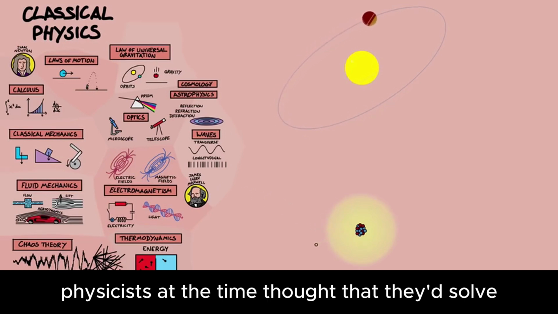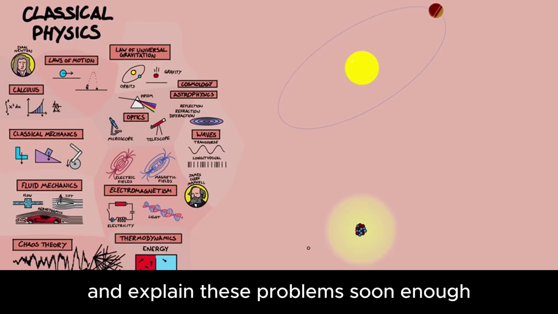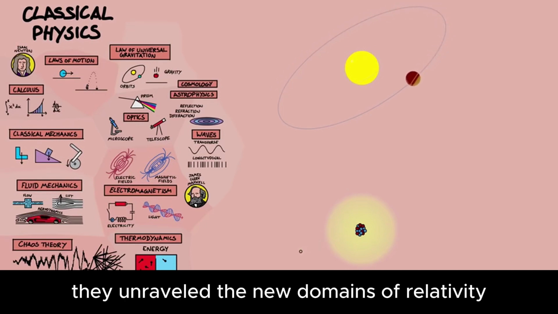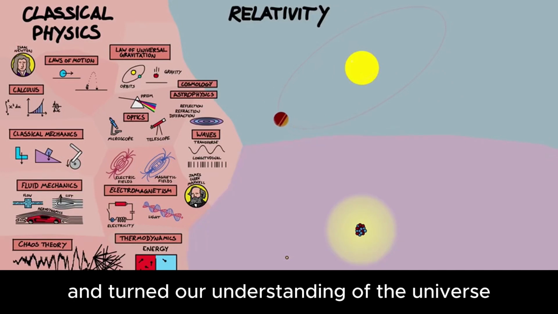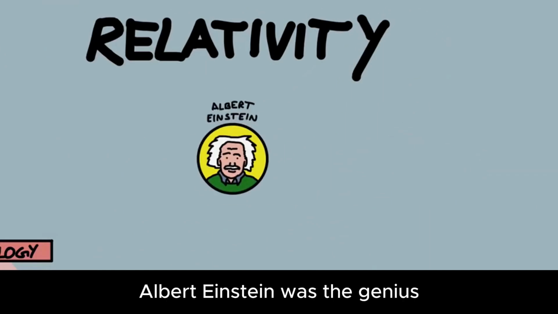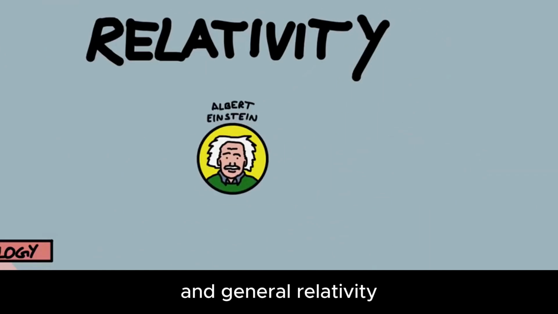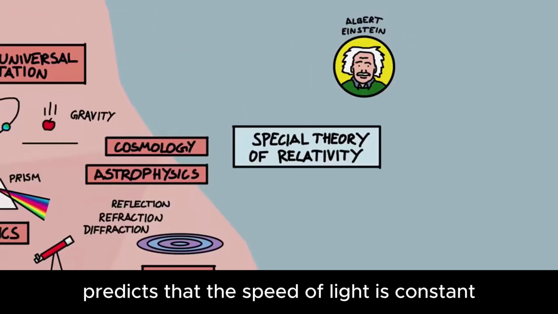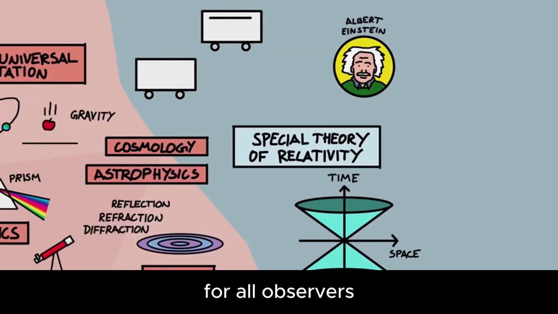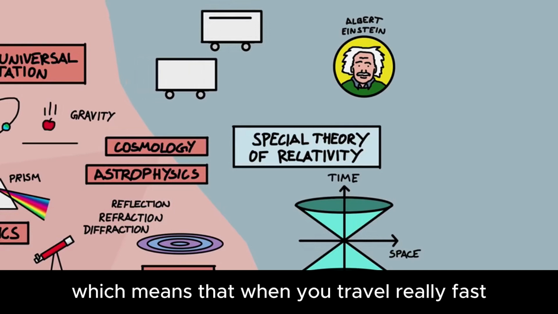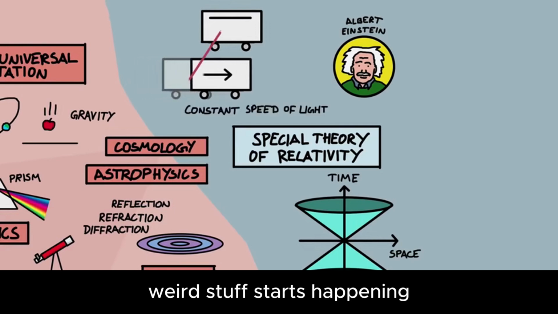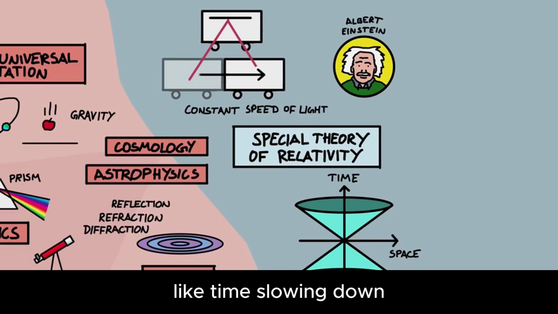Physicists at the time thought that they'd solve and explain these problems soon enough, but poking at them, they unravelled the new domains of relativity and quantum physics and turned our understanding of the universe completely on its head. Albert Einstein was the genius who developed the theories of special and general relativity. Special relativity predicts that the speed of light is constant for all observers, which means that when you travel really fast, weird stuff starts happening, like time slowing down.